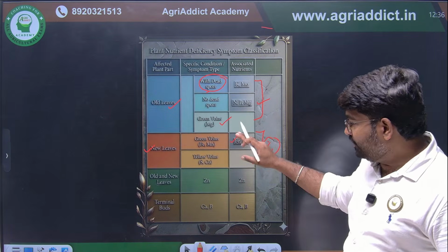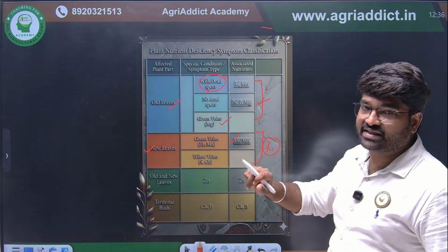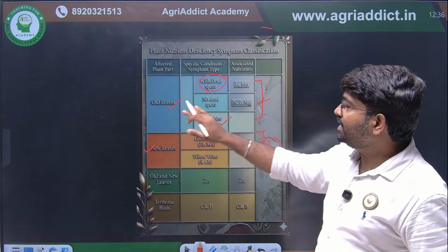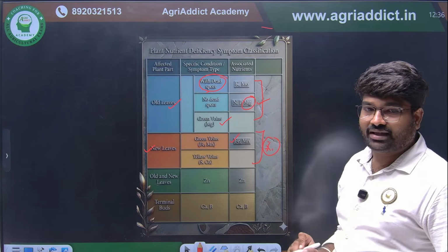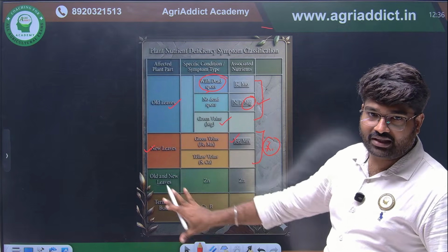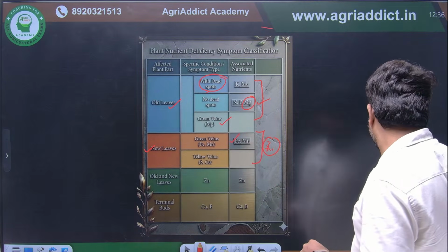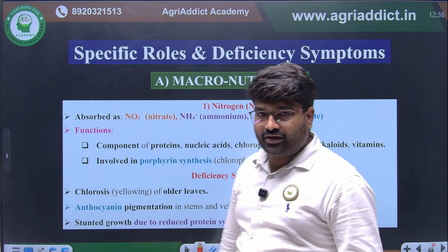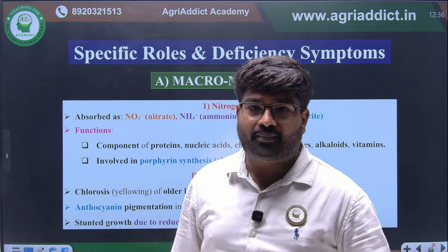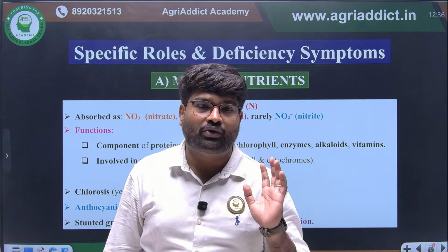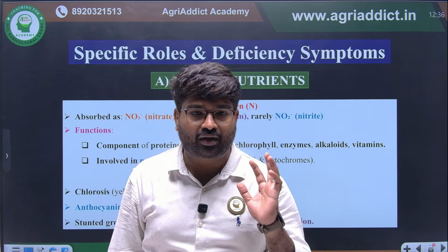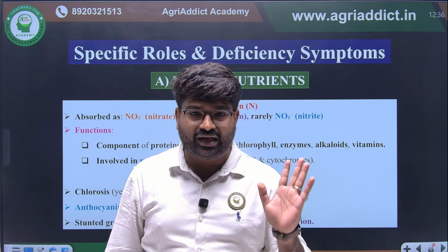Okay, if magnesium deficiency is there, interveinal chlorosis will happen in older leaves. This question they have asked. Clear? So this is a very important chart, you have to just remember. Now we are going to see each and every element separately: nitrogen, phosphorus, every element. What are the key points you have to remember in the exam? Only those we are going to discuss. Just 5 minutes, quickly we are going to revise.